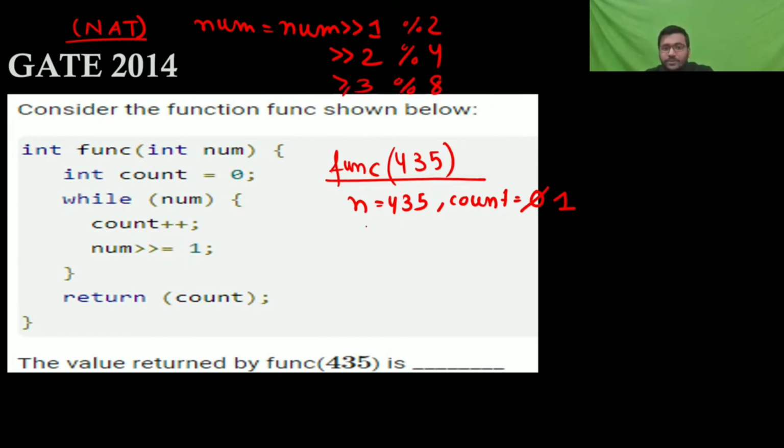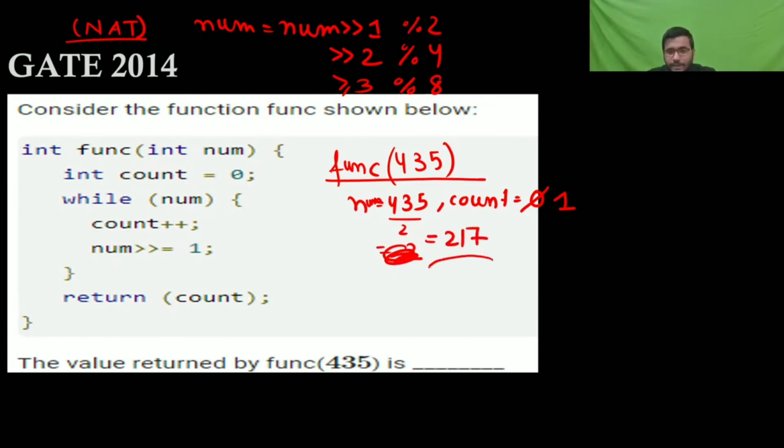Okay, so now your number, this is number. So count, you increment to 1, then num by 2 it's going to 217.